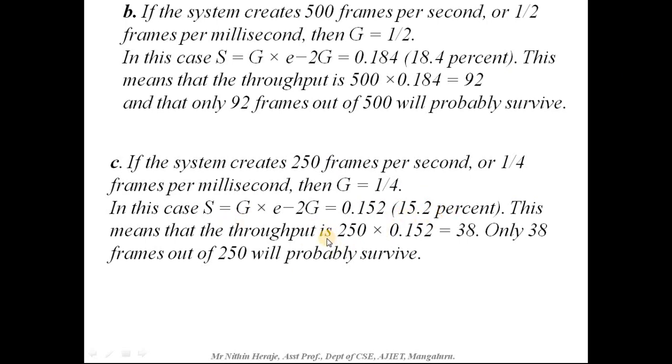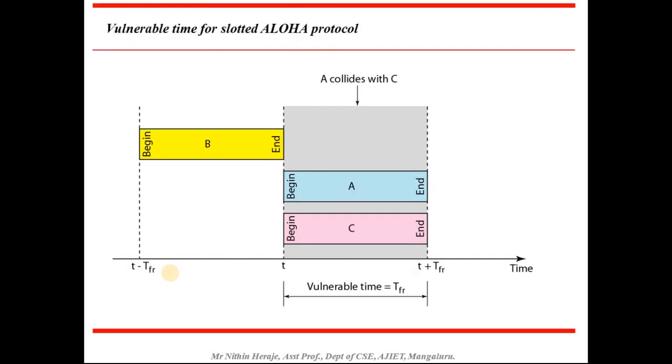This means that throughput is 250 into 0.152, which gives you 38 frames. So only 38 frames out of 250 will survive. Okay, they will probably survive, and the rest might be discarded or lost. All right. So this is how it works with the pure Aloha.